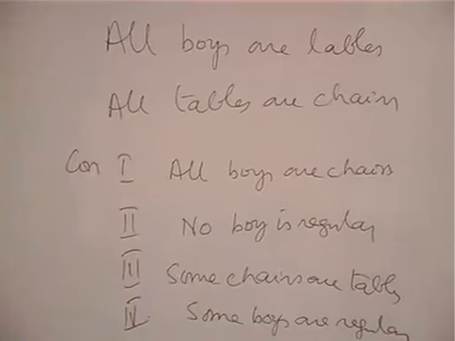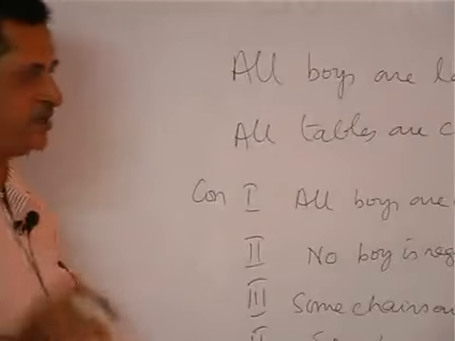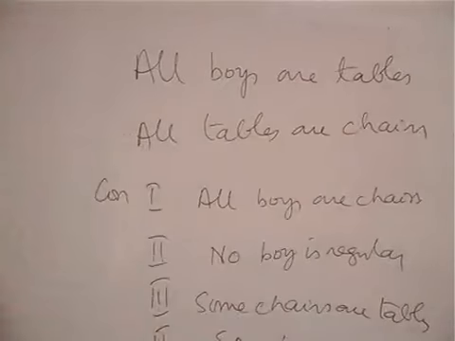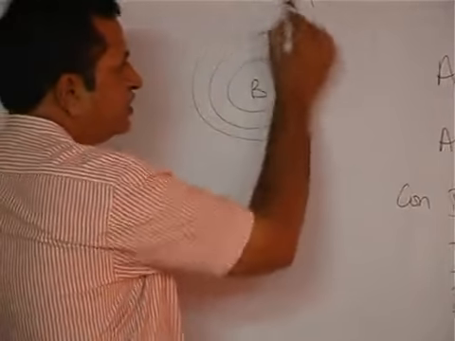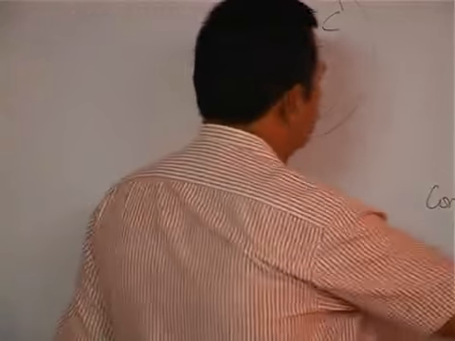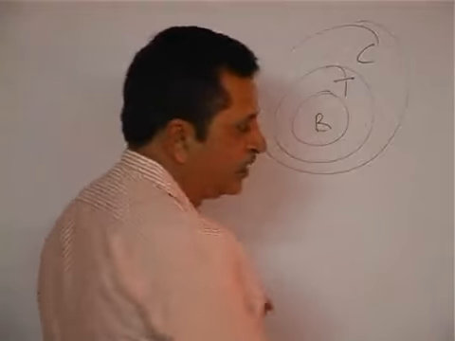See, when you see these two statements, all boys are tables, all tables are chairs. First conclusion, all boys are chairs, follows. Some chairs are tables, follows.